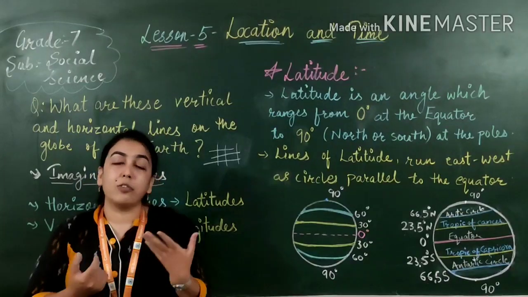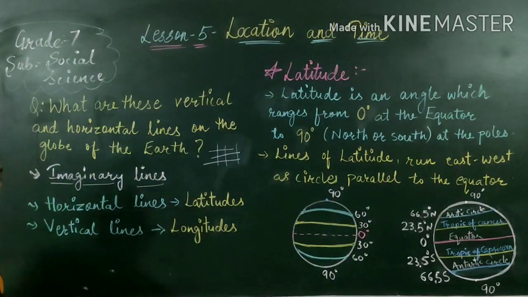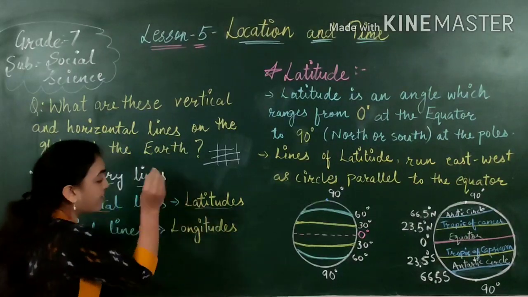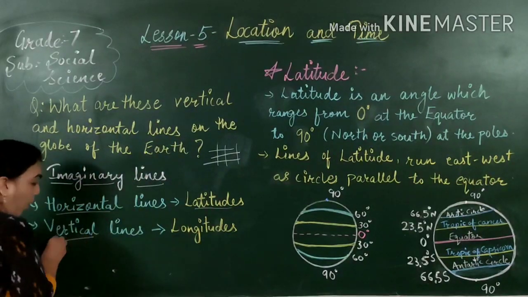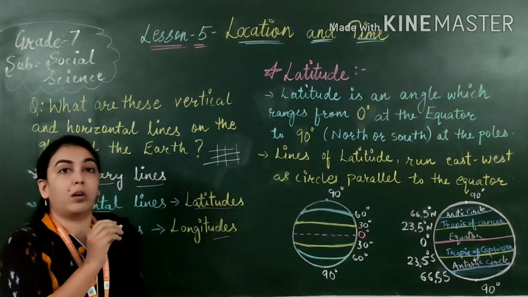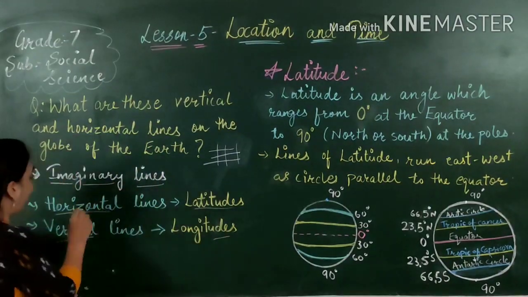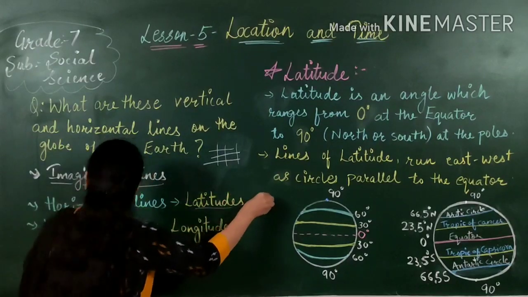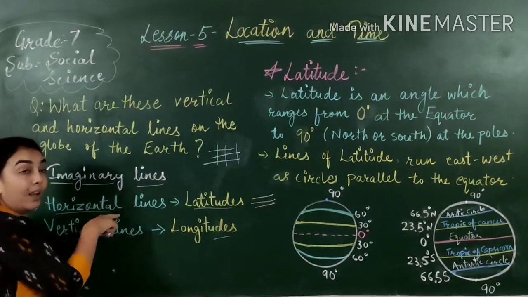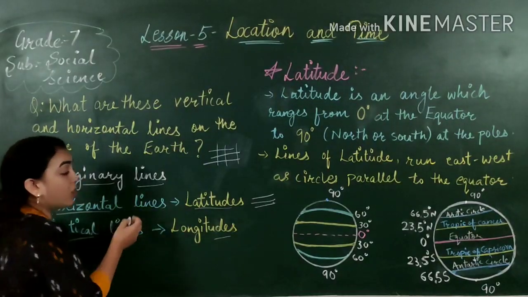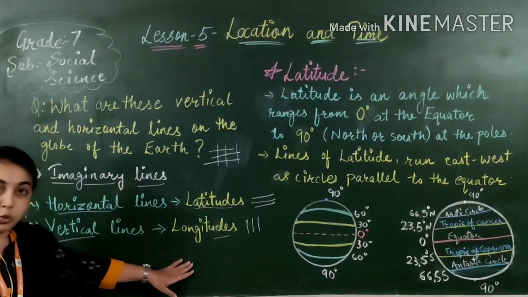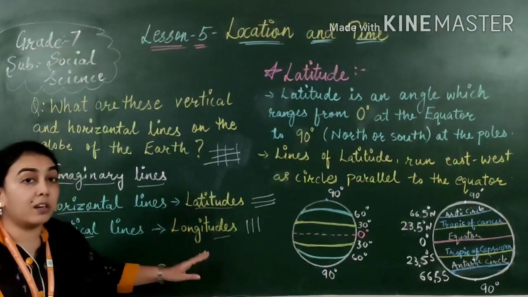The lines which are horizontal, we call latitudes, and the lines which are vertical, we call longitudes. Once again, the lines which are horizontal like this are called latitudes, and the lines which are vertical are called longitudes. I hope this is clear.